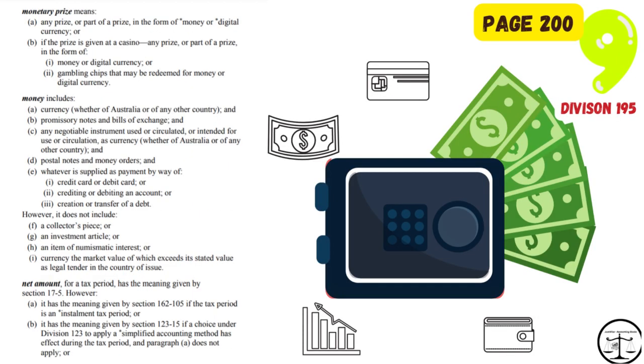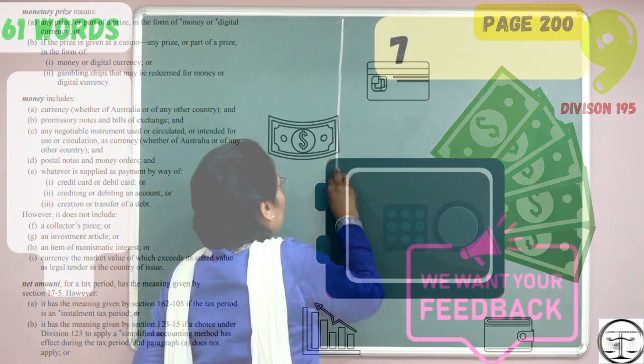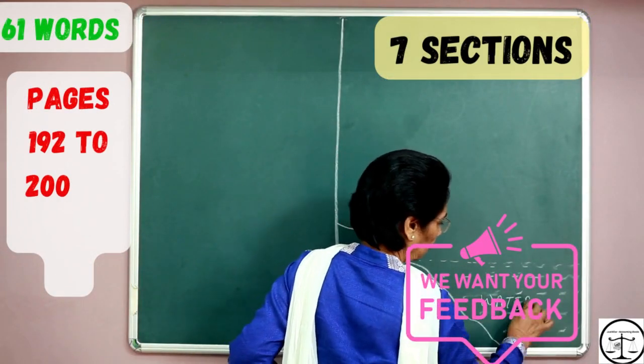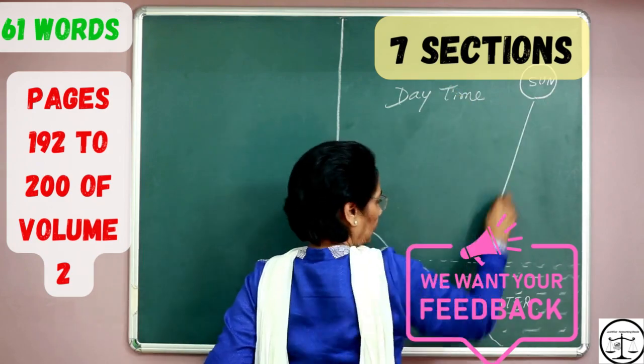Next page for this video, page number 200, word number 59. Monetary prize. 60. Money. 61. Net amount. We will explain these 61 words mentioned before from pages 192 to 200 of Volume 2 of the GST Act.